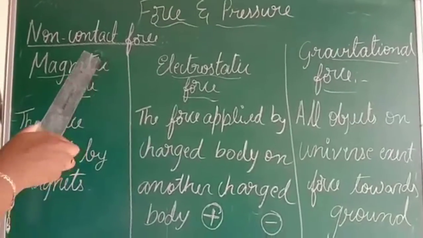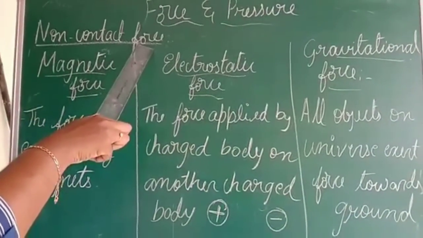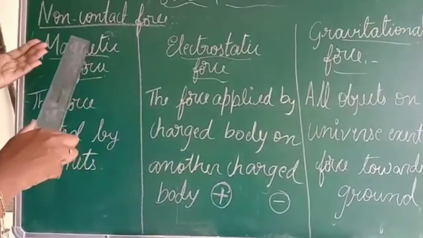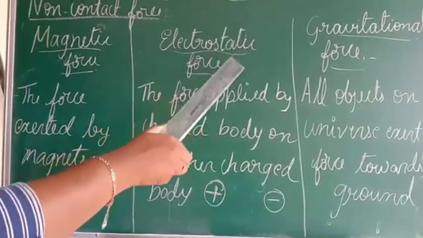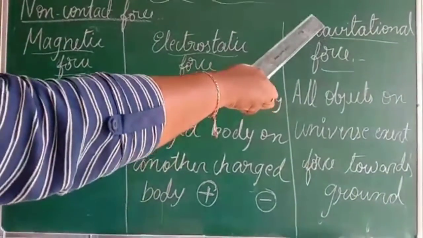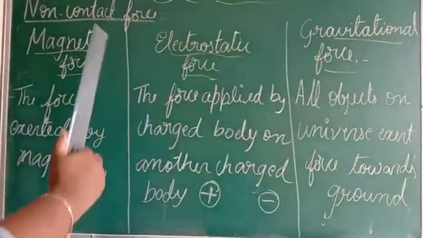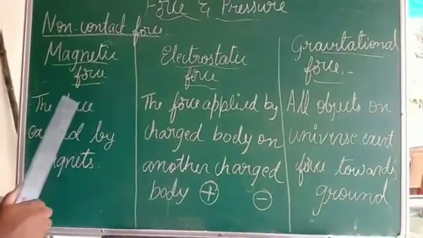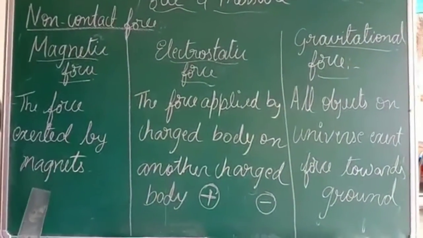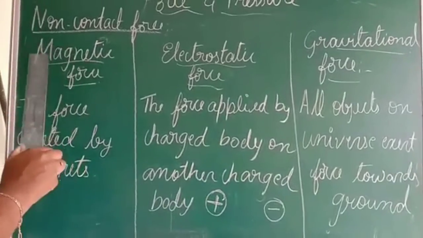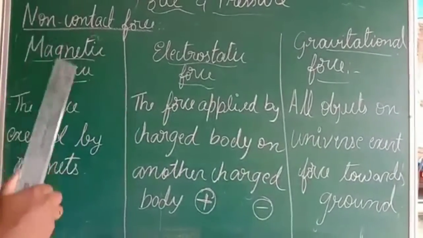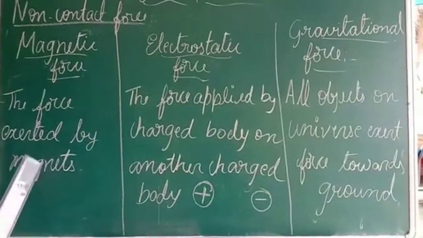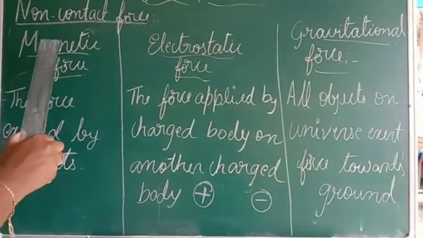Now we shall see the varieties of non-contact forces. What are the different varieties of non-contact forces we can see? One is magnetic force, then the other one is electrostatic force, as well as gravitational force. First we shall see what is magnetic force. Magnetic force means the force exerted by the magnets. As the name itself suggests, the force exerted by the magnets is called magnetic force.